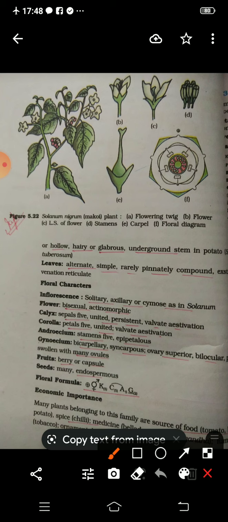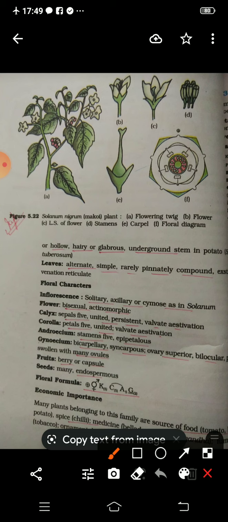This family, Solanaceae, which is also known as the potato family, is also a source of food, because various kinds of food items, vegetables like tomato, brinjal, potato, spices like chili, and medicines like belladonna and ashwagandha are found in this family. That means the plants grown in this family provide you various kinds of medicines and spices, and also fumigatory things, like tobacco leaves used in making cigarettes, you know. So fumigatory plants are also there. The tobacco plant is also found in this family.